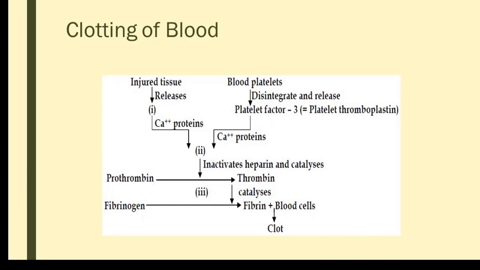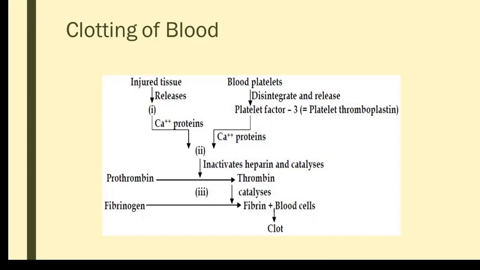Then this thrombin acts on the plasma protein. We have learned about plasma proteins already. In the blood plasma, there is a plasma protein called fibrinogen, an inactive substance that is converted into a very fine thread-like active substance called fibrin.